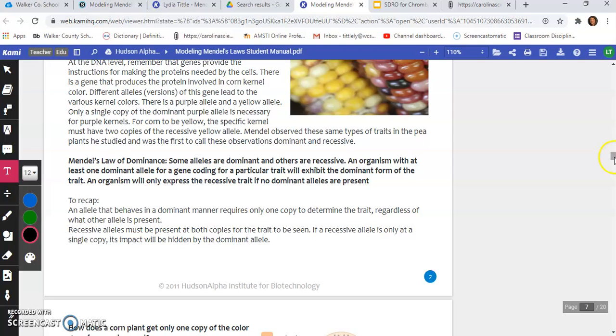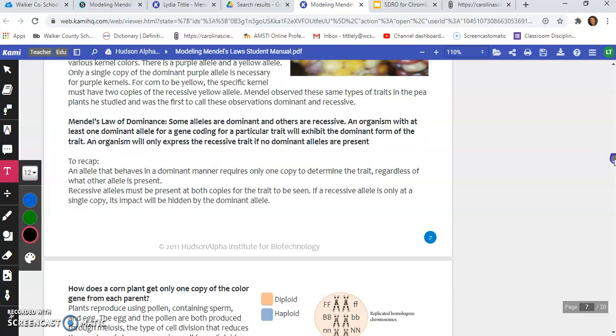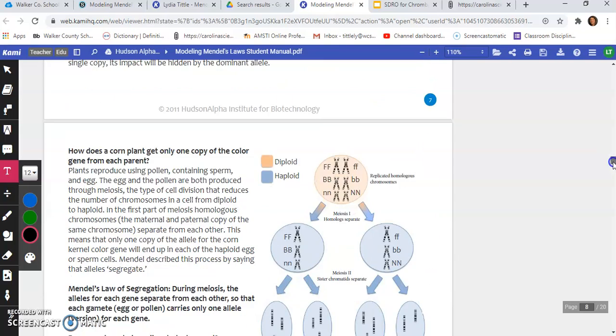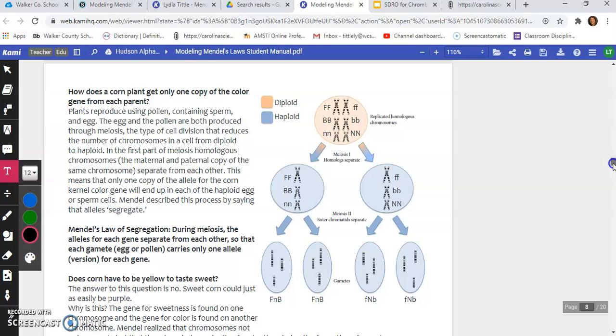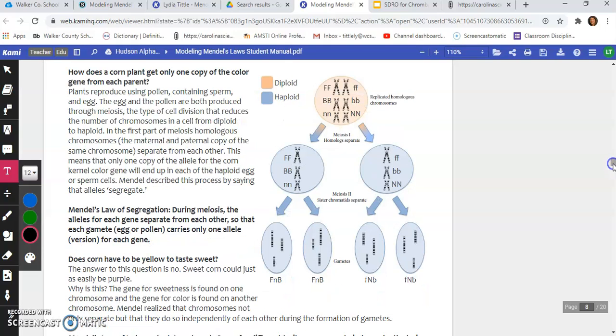Okay, and then let's scroll on down till we see the next one of Mendel's laws, and that is Mendel's law of segregation. And you see that right here. You might want to pause the video so that you will have time to type that in on your graphic organizer. But Mendel's law of segregation states that during meiosis, the alleles for each gene separate from each other